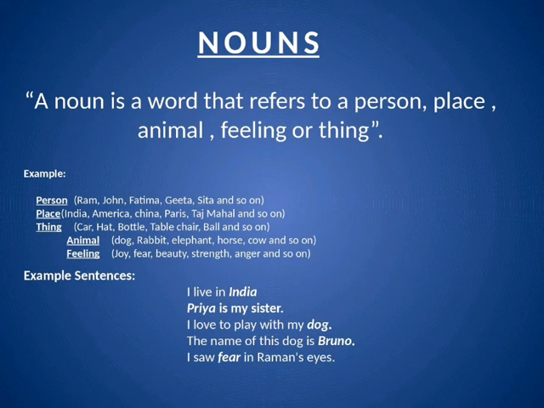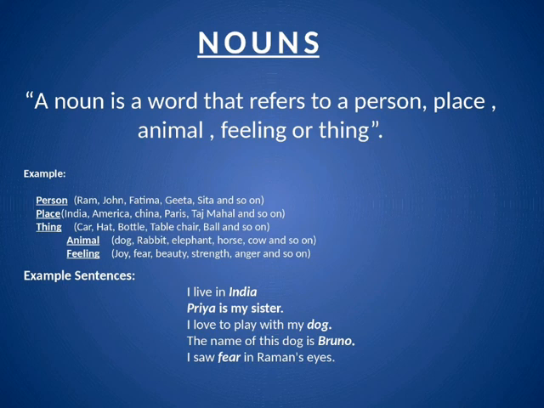Animals examples are like dog, rabbit, elephant, horse, cow, and many more animals. And feelings like joy, fear, beauty, strength, anger, and so on. So these are a few examples.